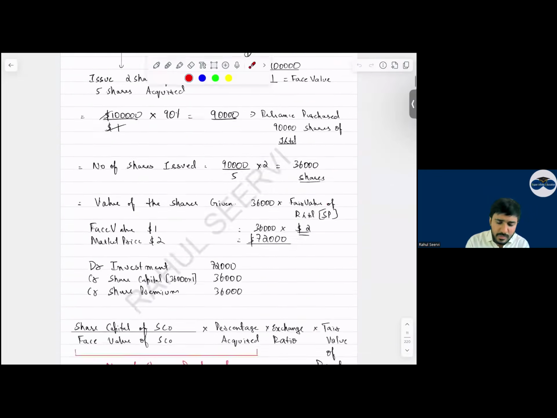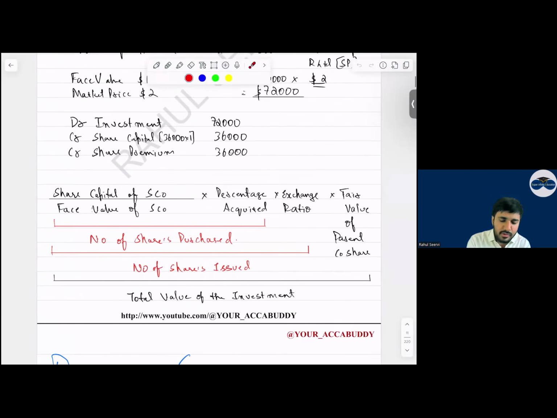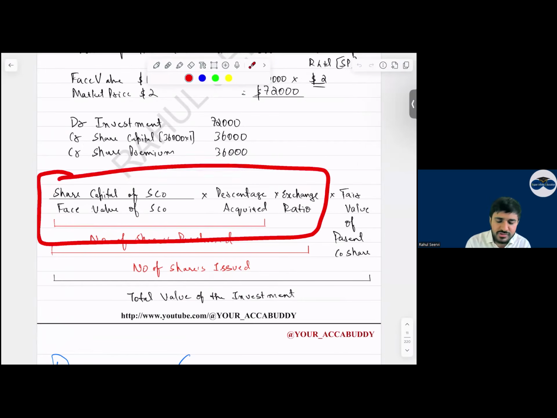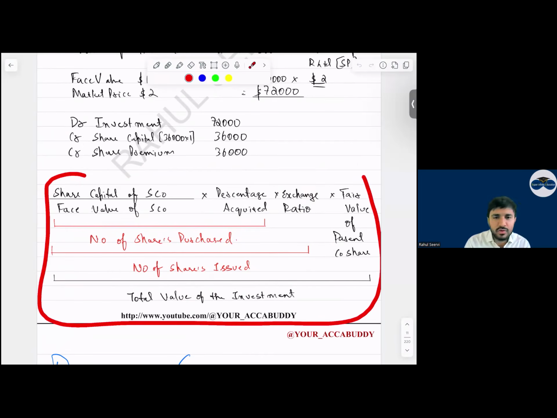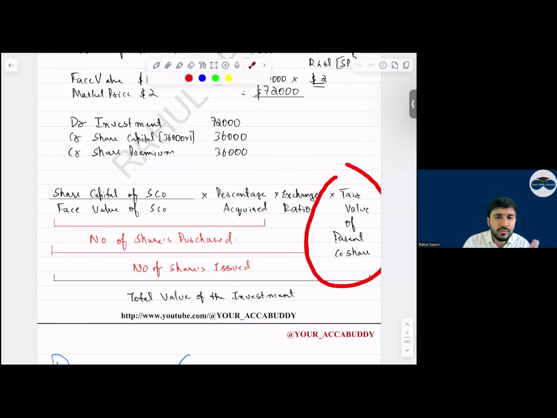Yes, sir. So then see, this is the formula which is very important. First, we calculate the number of shares acquired. Then we apply the ratio to this. We get the number of shares purchased. Then we get the number of shares issued. Then we get the total value of the investment by considering the fair value of what? Fair value of the parent company share price.